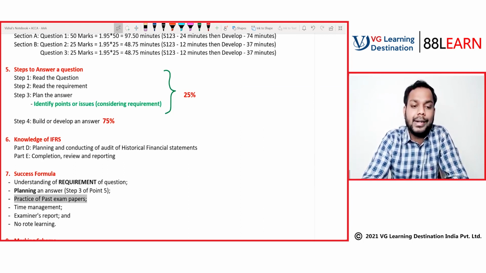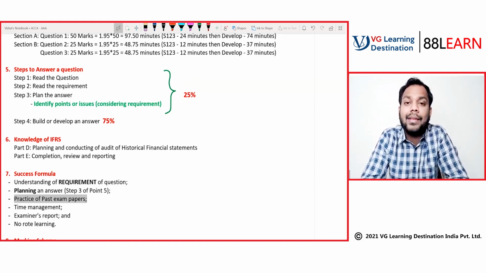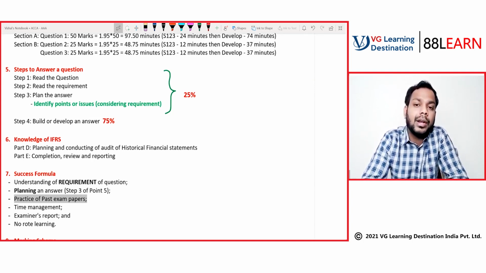Okay. Now, time management. As I've already told you, the importance of time management is part of point number 4. Examiner's report. That is the most important part. The examiner's report not only tells you what is important, but also tells you where not to make mistakes in the exam, or what mistakes students in the past have made that should not be repeated.